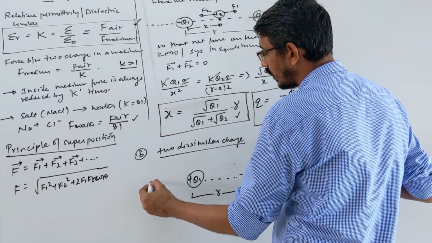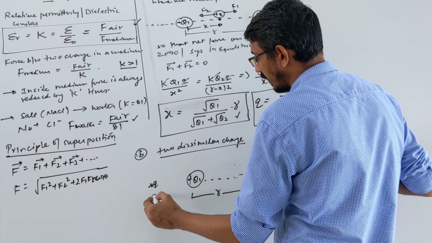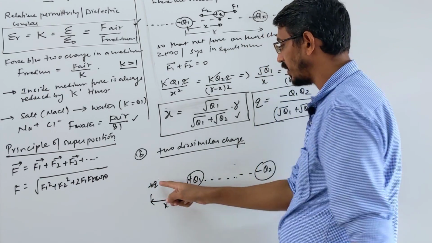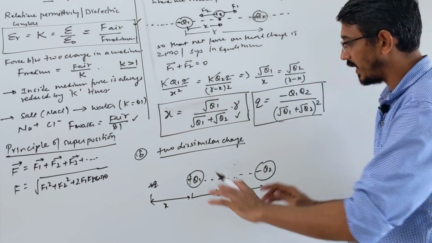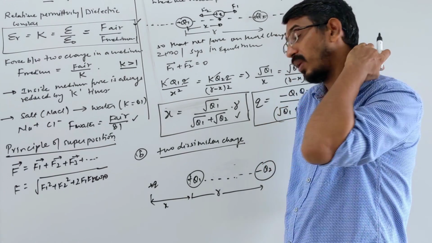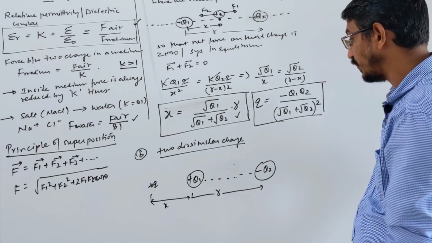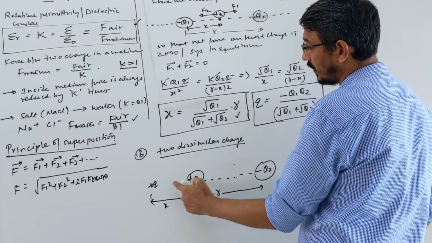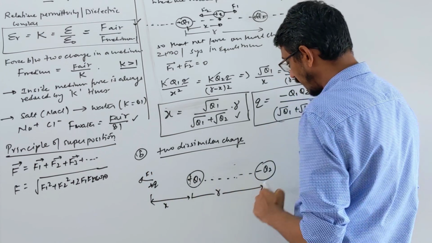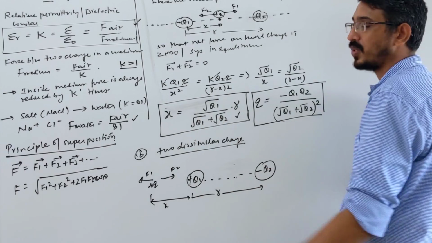Suppose you put your third charge, plus q, here at this point outside, at a distance that we call x. In this condition you will get equilibrium, and the answer will be the same, there is no change. How? Both positive, so the force will repel in that direction, let's call it F1. The negative will attract the positive in that direction, that's F2. Now the two forces are in opposite directions.